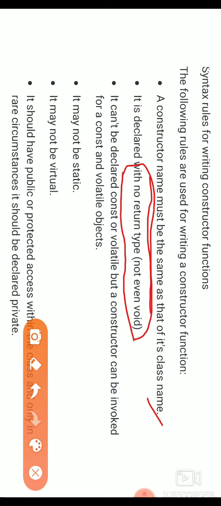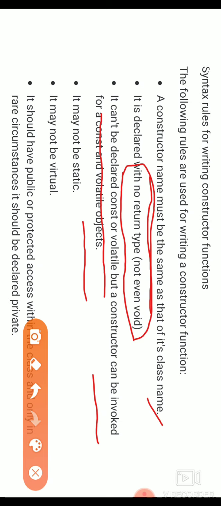Next, it can't be declared const or volatile, but a constructor can be invoked for a const and volatile object. I will repeat: a constructor can't be declared as constant or volatile, but a constructor can be invoked. It will be accessible for const, meaning constant, and volatile objects.